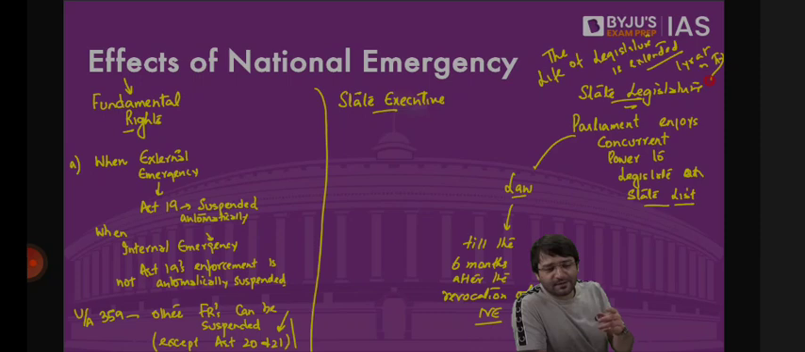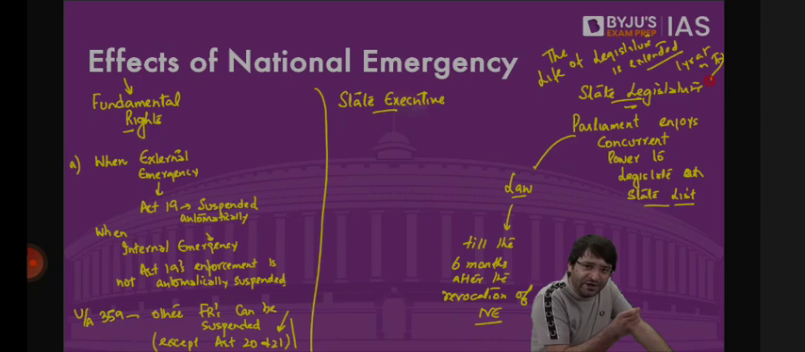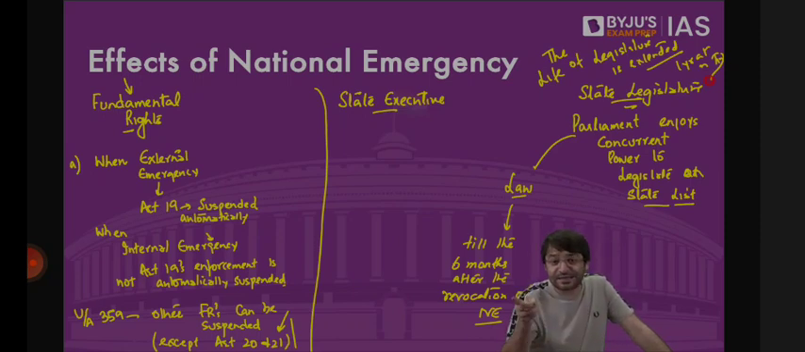What is the term of the Legislative Assembly in India? 5 years. Do you know Jammu and Kashmir was the only state in India where the term of the Legislative Assembly was 6 years? How is that possible? According to Article 370, any amendment of the Indian Constitution will not be applicable to Jammu and Kashmir without the concurrence of the state government. Clear? During the emergency of 1975, Parliament amended the Constitution and said the term of the legislature, the term of the Lok Sabha also will be 6 years. Not 5 years, we are extending it to 6 years.